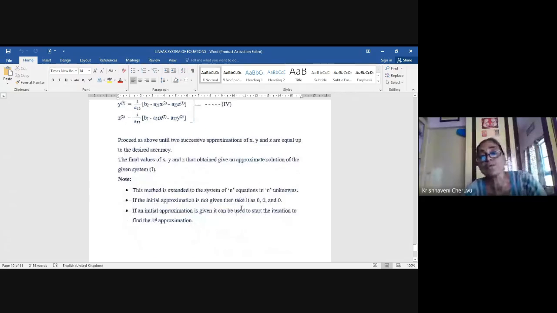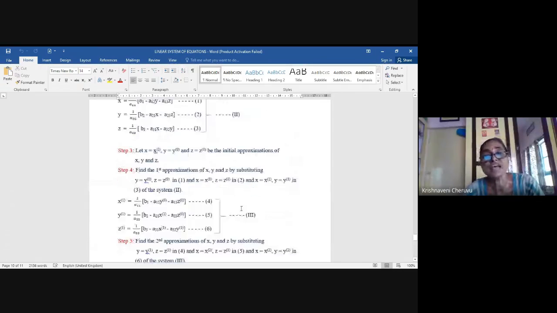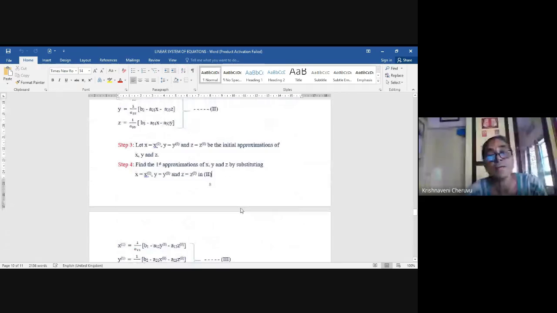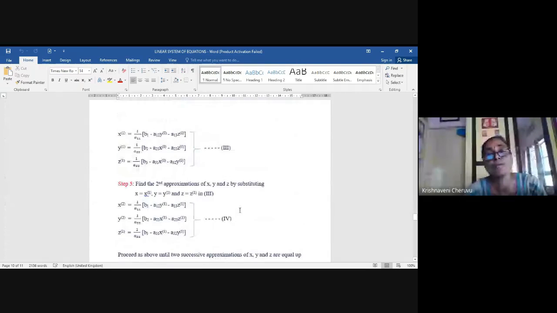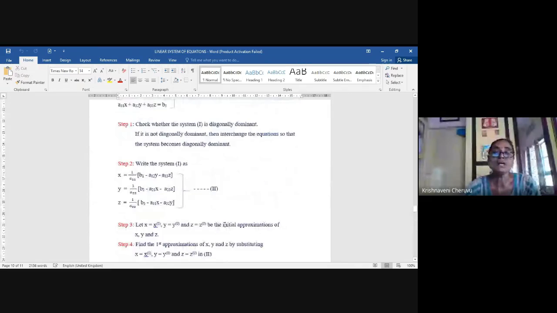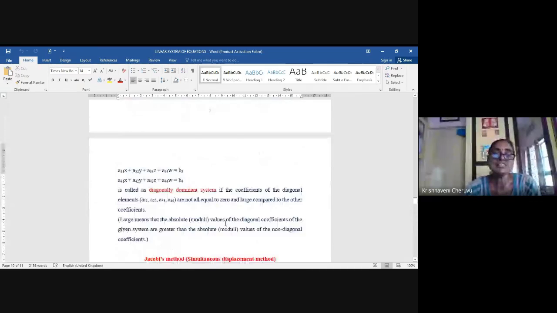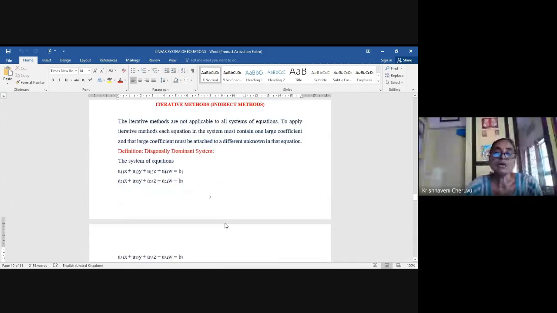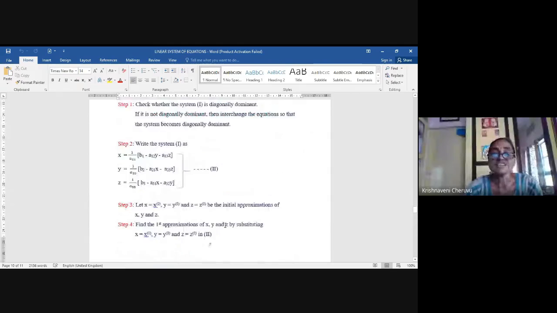And today I'm going to give you homework. Yesterday I gave you homework for the problems on direct methods. I gave you 4 different problems, one problem for each model. Today I'm going to give you homework as well. Only 2 problems you have to do, girls. Take any 2 problems of your choice. Do it by Jacobi's method and Gauss Seidel method and submit it.